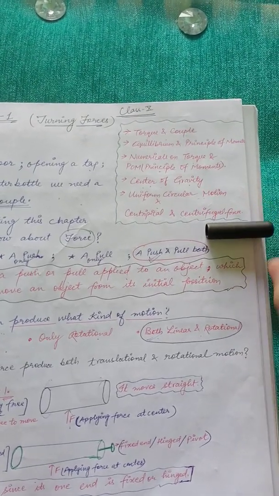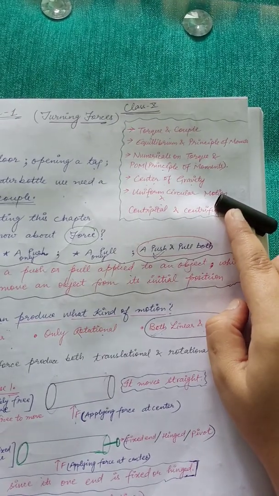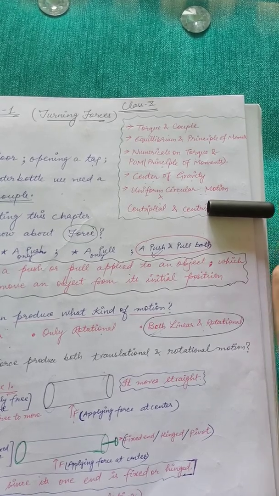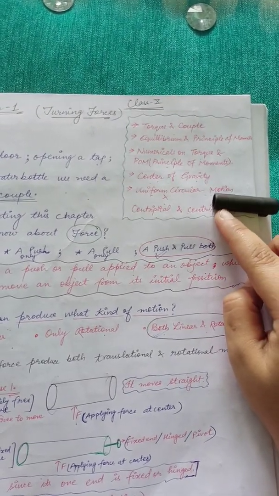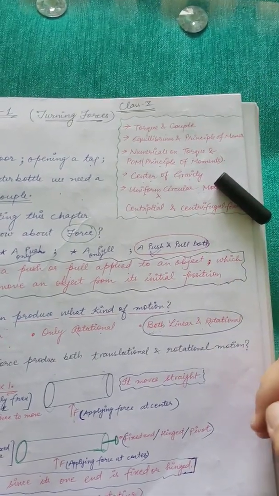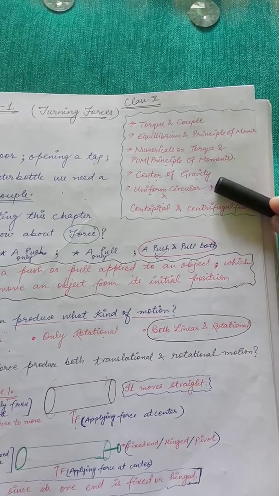If I apply force, the rod will rotate in this direction, because it is fixed from this end. So what will the rod do? It will rotate. Is it not going in a translational motion now? It is not taking a linear motion, but it is rotating about this end.